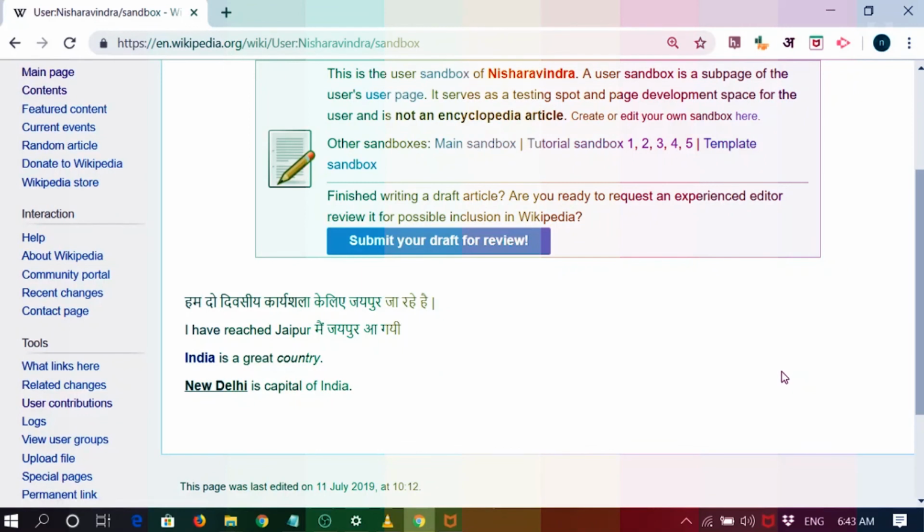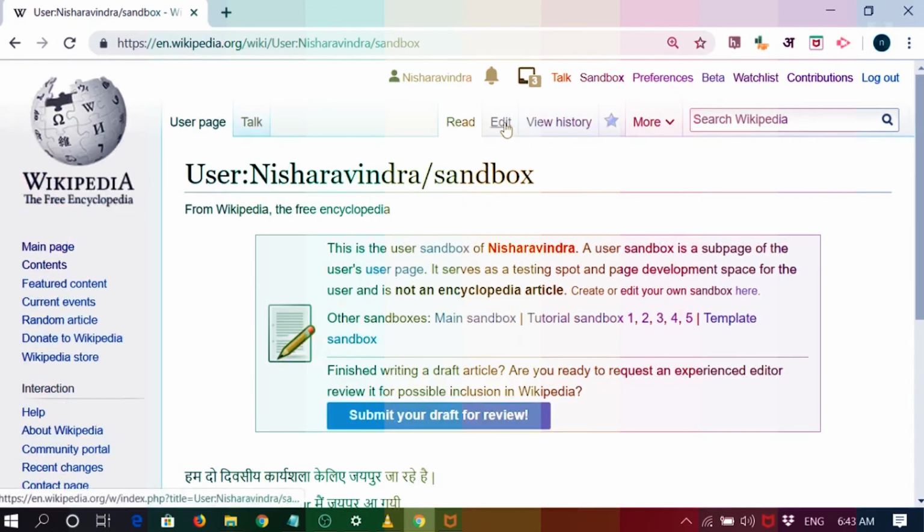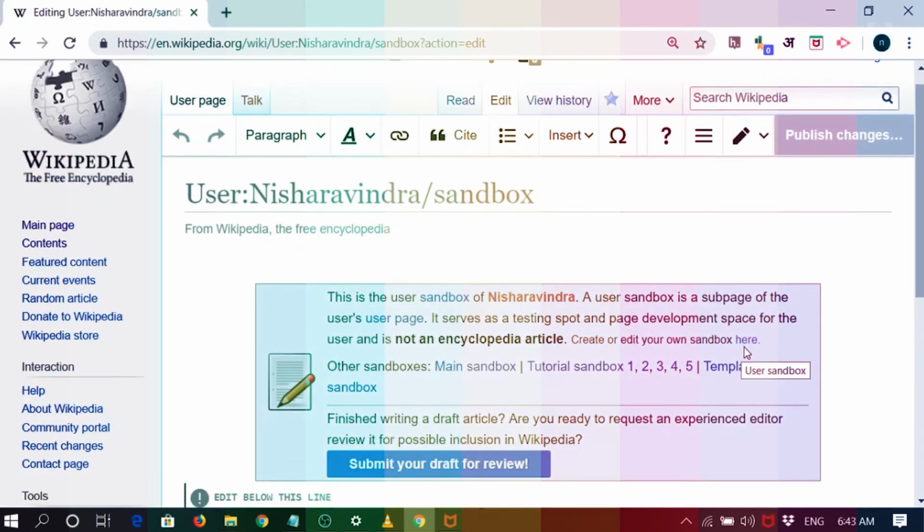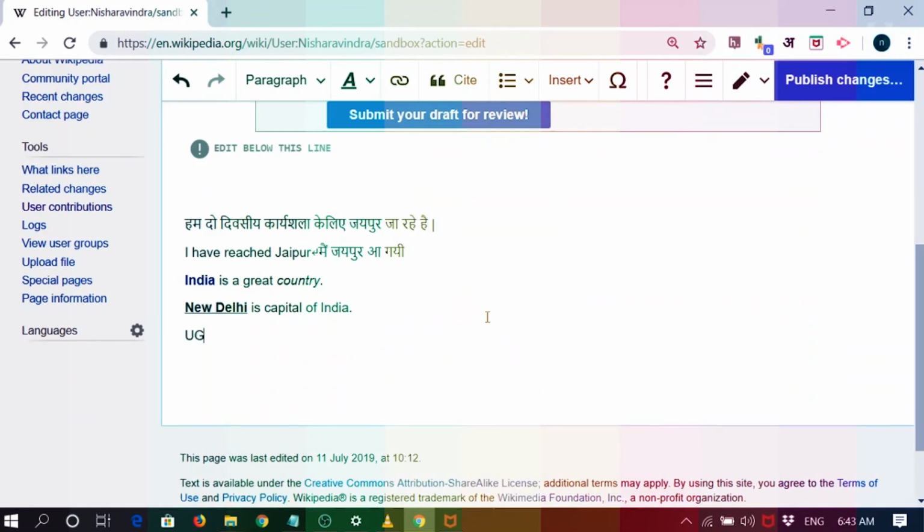Suppose I want to make an external link. External link means the information or a site which is not available within the Wikipedia boundaries, and that is known as an external link. Say for example, I'll just go to the edit mode, and then for example, I talk about UGC.